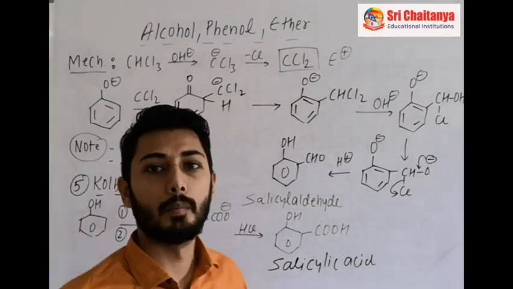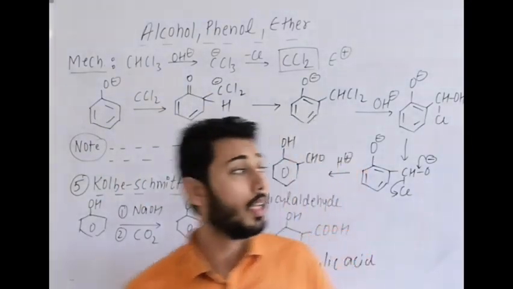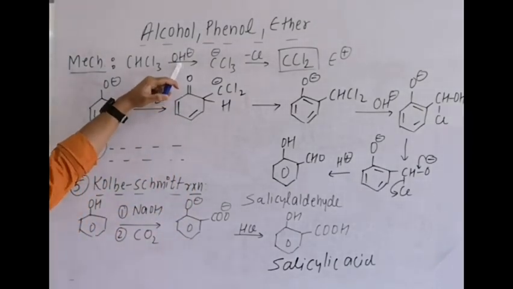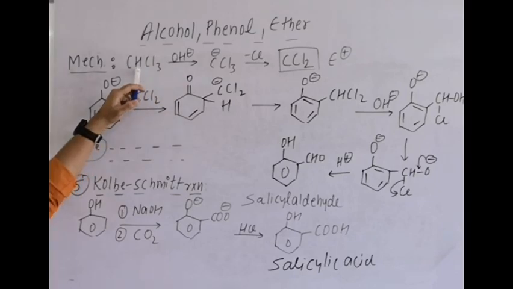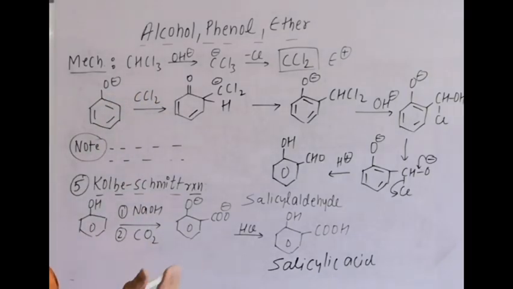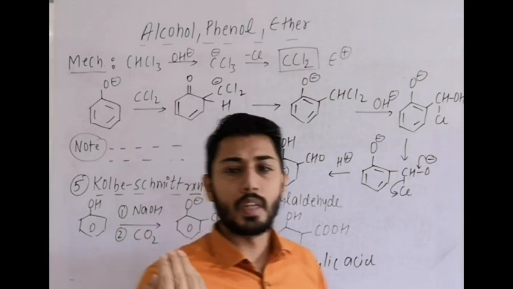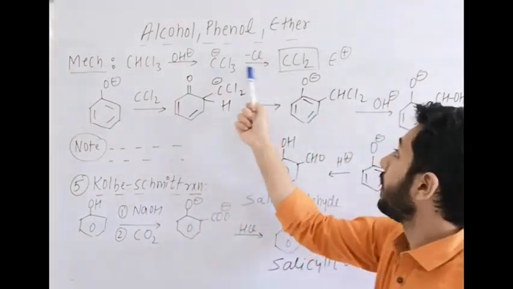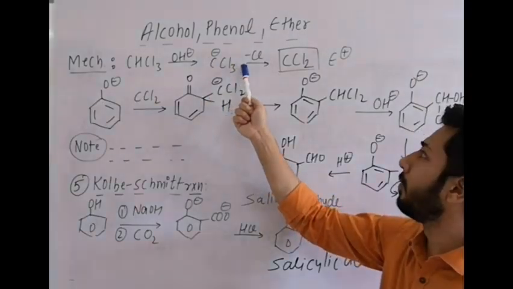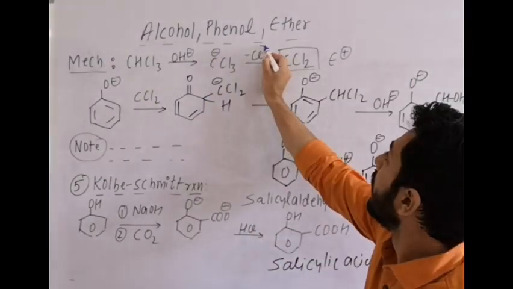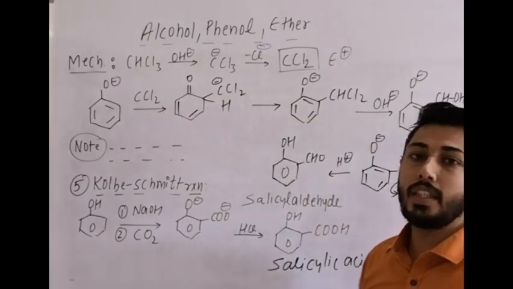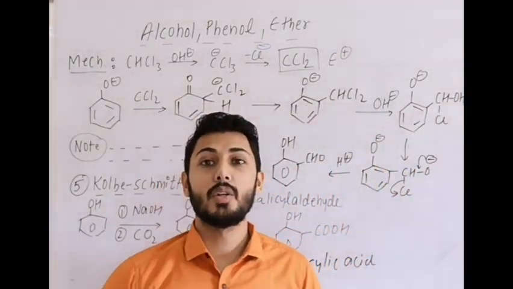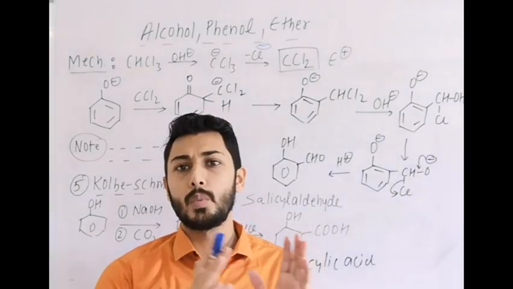Now here is the mechanism of the Riemer-Tiemann reaction. In this mechanism, chloroform in alkaline medium KOH, OH minus will take H plus. This hydrogen becomes acidic due to three electron withdrawing groups. So H plus is taken by OH minus and in the second step forms CCl3 minus. Then minus Cl minus, and it forms CCl2, which is neutral, but it is a very important reaction intermediate, although we use it in our syllabus very rarely.